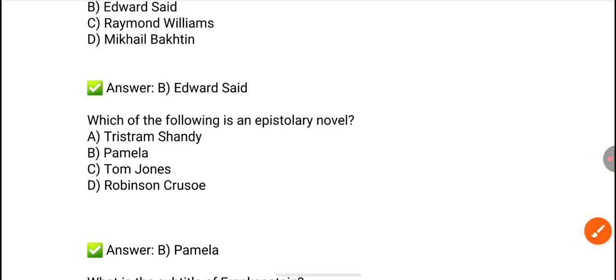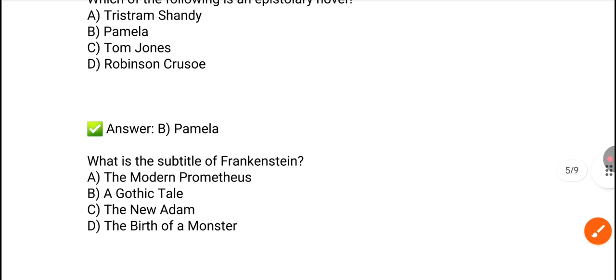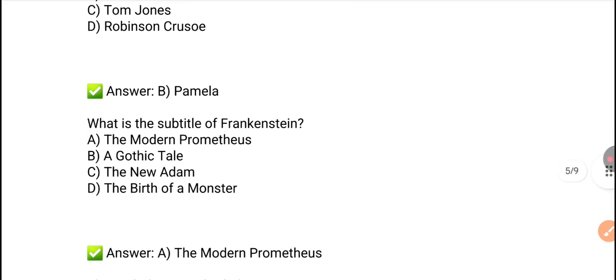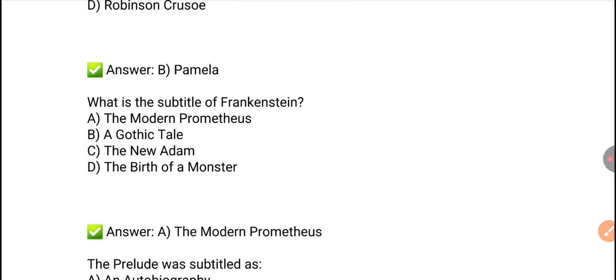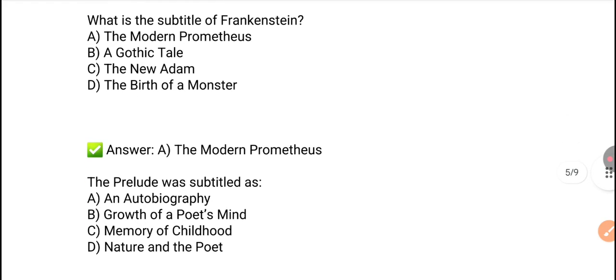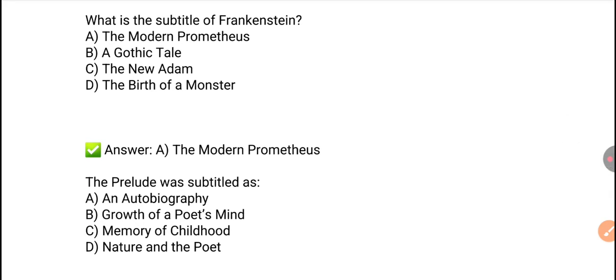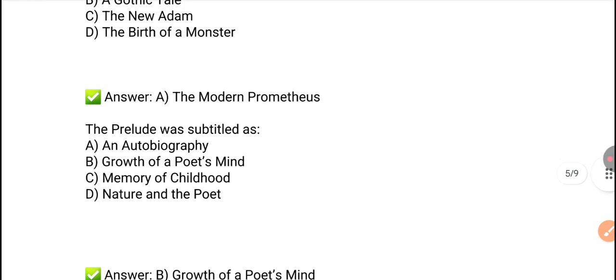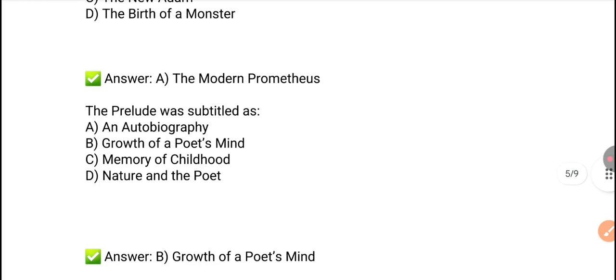Next, what is the subtitle of Frankenstein? So its subtitle is The Modern Prometheus. Next question. The Prelude was subtitled as The Growth of a Poet's Mind. Option B is the right answer.